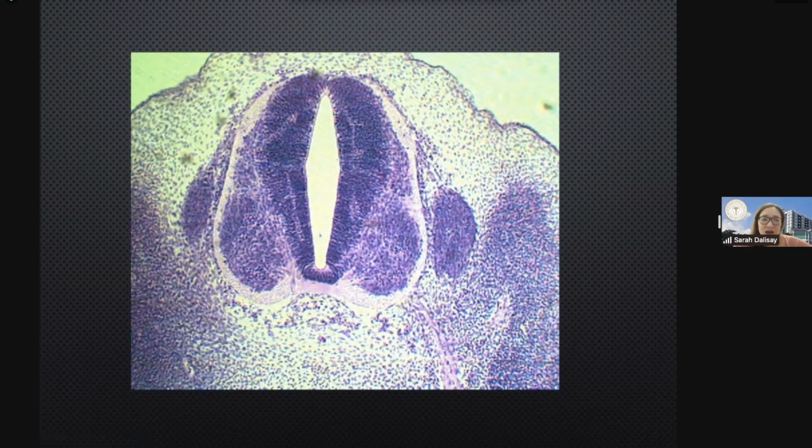You have here the walls of the neural tube. You have here the neuroepithelial cells. These cells extend over the entire thickness of the wall to form a thick pseudostratified epithelium. That is the neuroepithelial layer. The neuroepithelial layer is surrounded by the mantle layer.